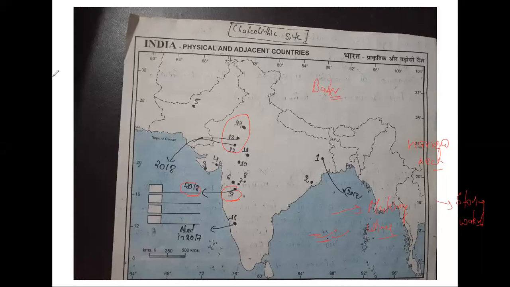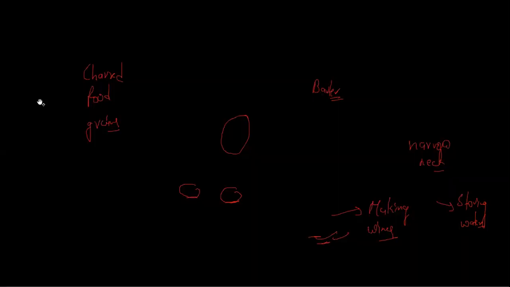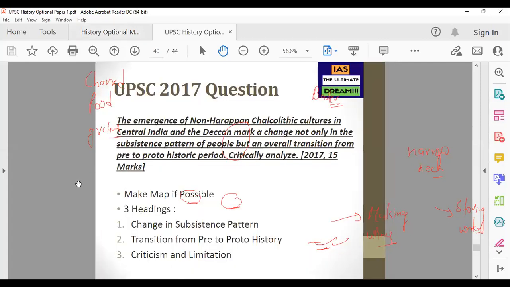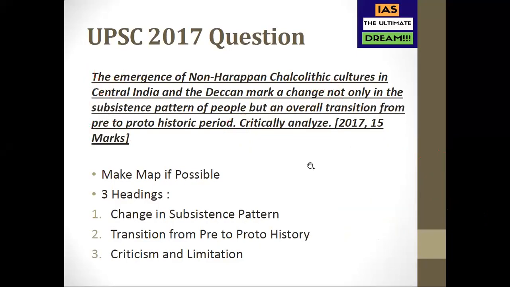Then charred food grains, which are burnt food grains. Again, we are giving evidence. If you're saying that they were doing agriculture, you have to prove it. How can you prove that they were doing agriculture? Charred food grains and impressions of paddy husk in pottery give an indication of agricultural practice. What else can you talk about here? If you're saying that fishing was also being done here, what is the evidence? The evidence of fishery is paintings of fishes on pottery.